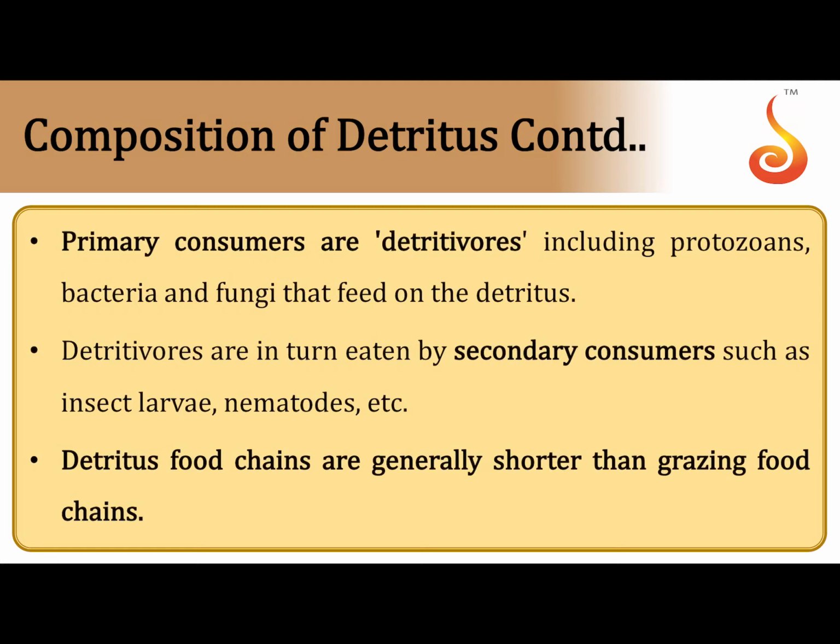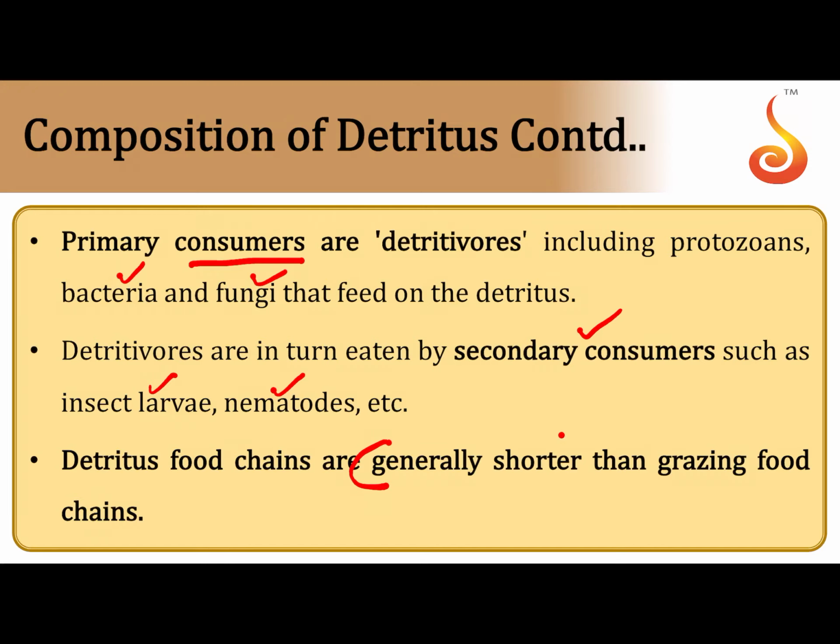Primary consumers are detritivorous, including bacteria. So most of the detritivores, which feed on the detritus, are referred to as the primary consumers, and they include bacteria, protozoans, and fungi. These detritivores, which are primary consumers, are in turn fed upon by secondary consumers. Say, for example, you have earthworms that act as secondary consumers, nematodes and insect larvae, etc.